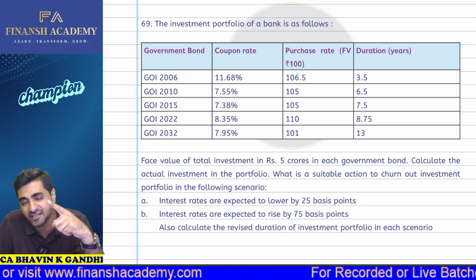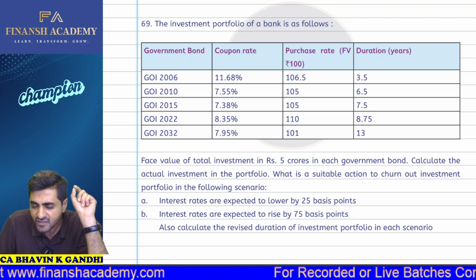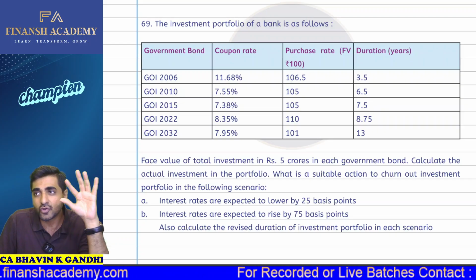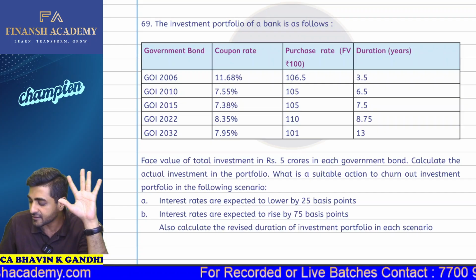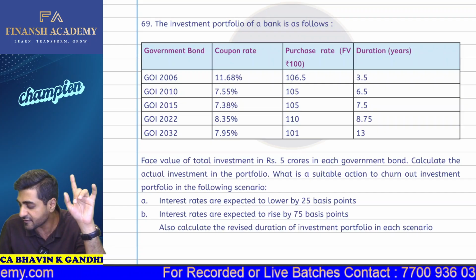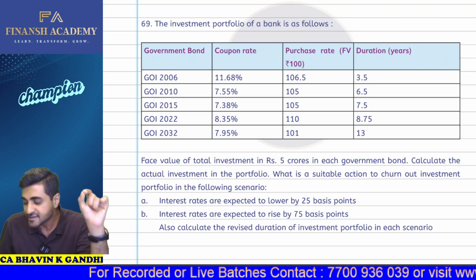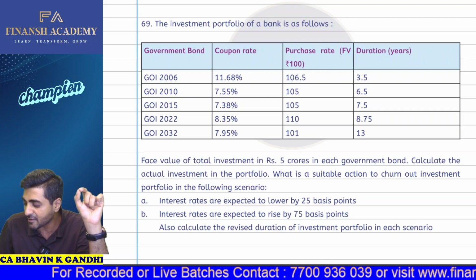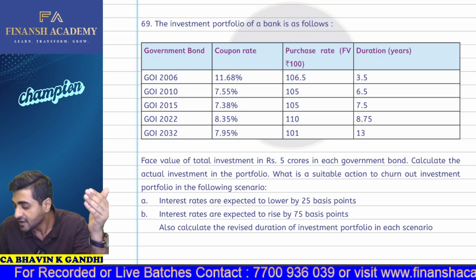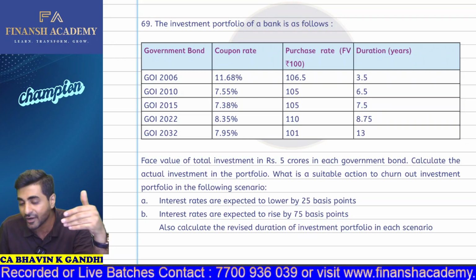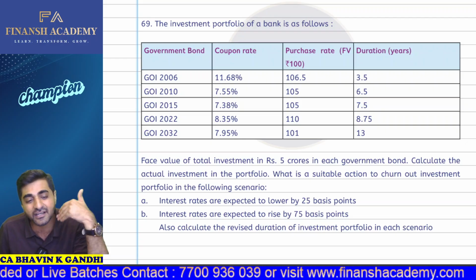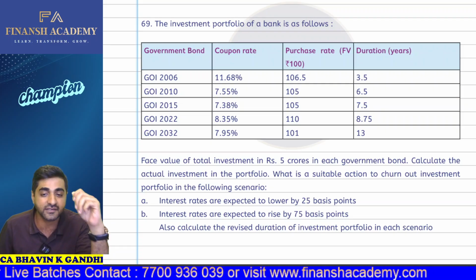Now, if the purchase price is 106.5, what's the total investment then? You can take 5 crores and divide that by 100. So you have purchased 5 lakh bonds. Simply take this 5 lakh bonds and multiply that by 106.5. So then 5 crore 32 lakh 50,000. Can I say that will be your investment in GUI 2006 bonds?